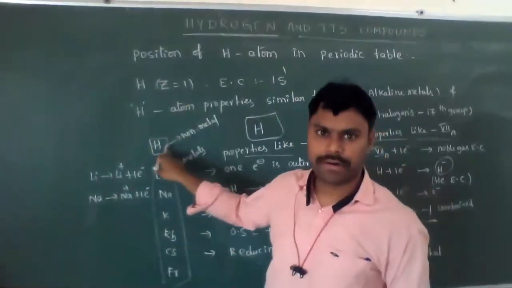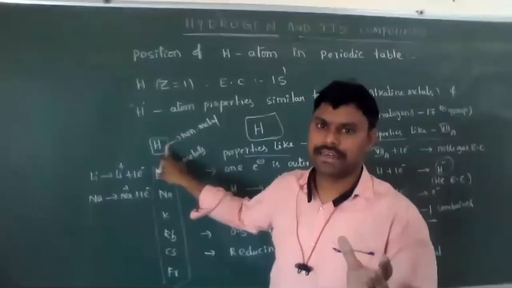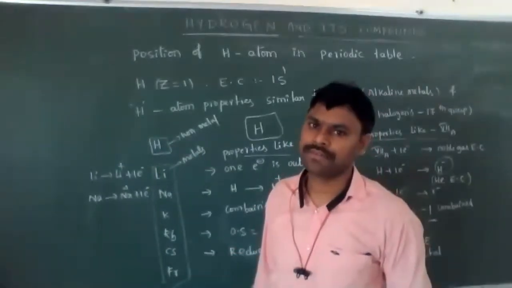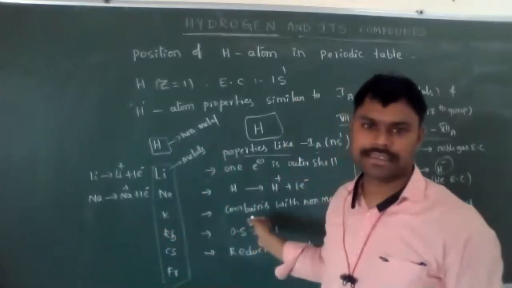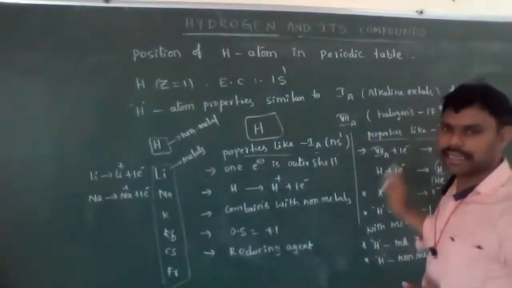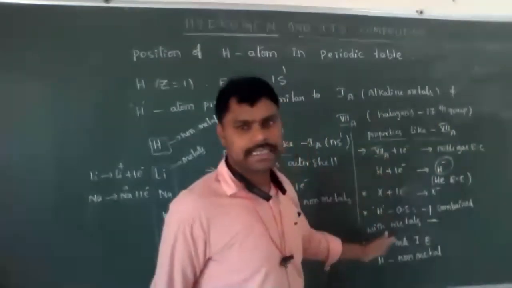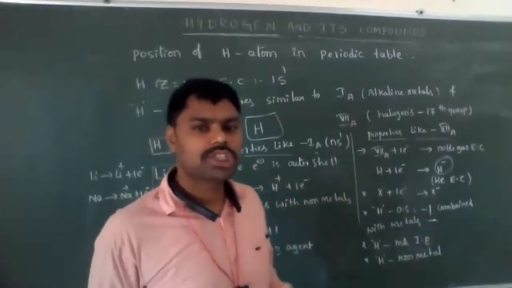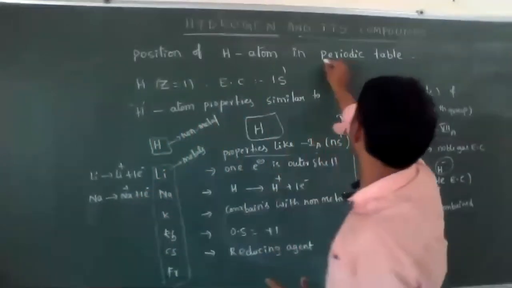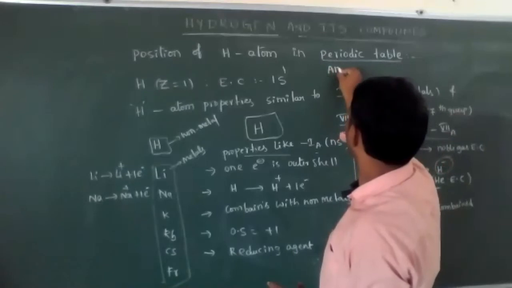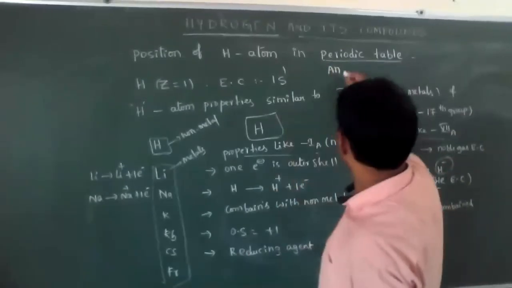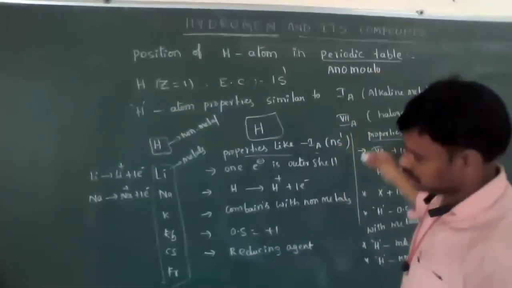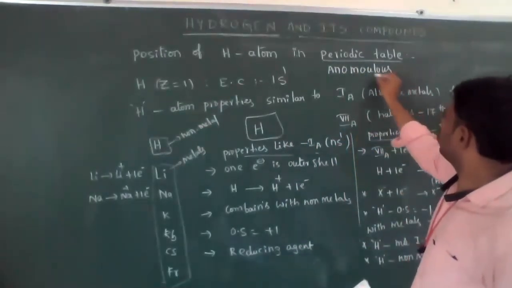But hydrogen properties are completely, means a little bit, different when compared to the first group elements. Some of the properties are different, some of the properties are similar. And in the same way with 17th group elements, some of the properties are similar, some of the properties are different. That's why the hydrogen atom position in the periodic table is anomalous.